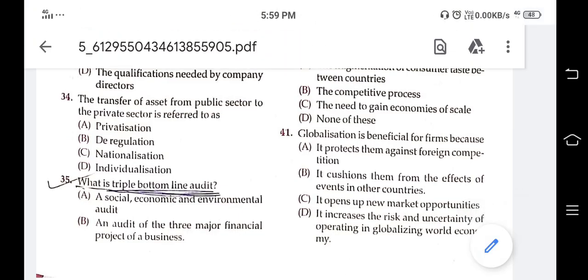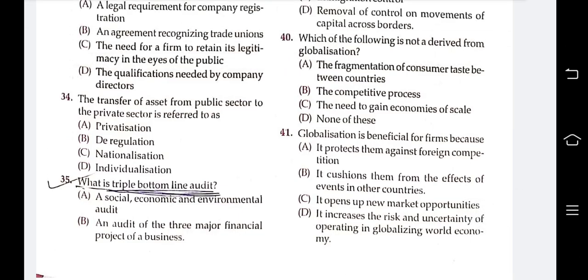The triple bottom line audit is a social, economic, and environmental audit of a company.